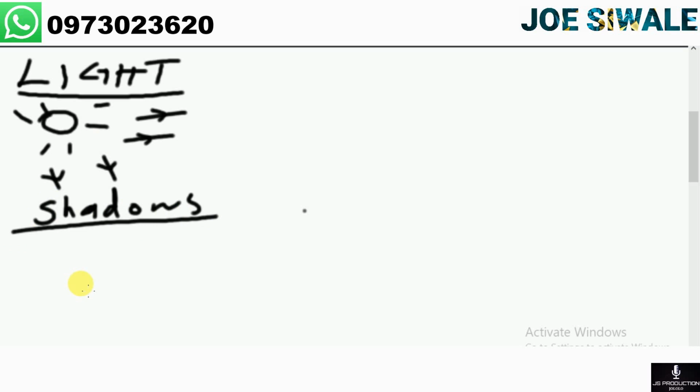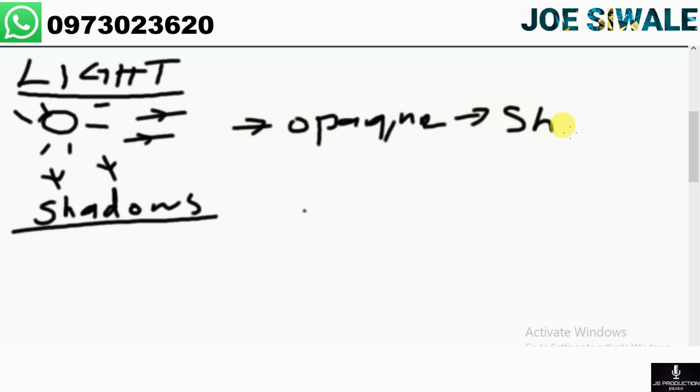So for example, if light is moving in this direction and it reaches an opaque object, it's going to form a shadow. And that's the definition of the shadow. This is the area that is created when the light rays strike opaque objects.